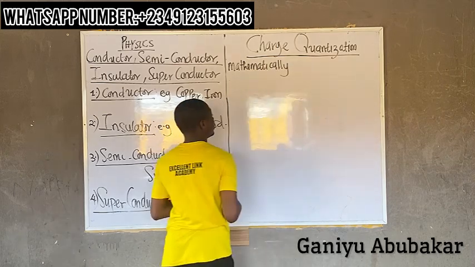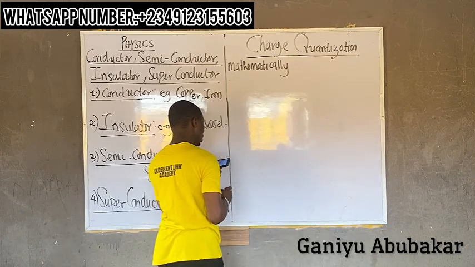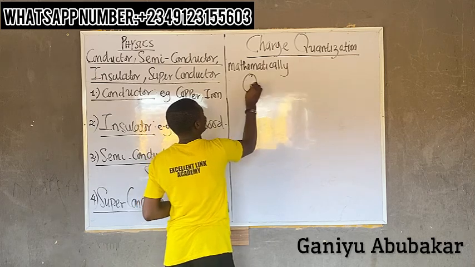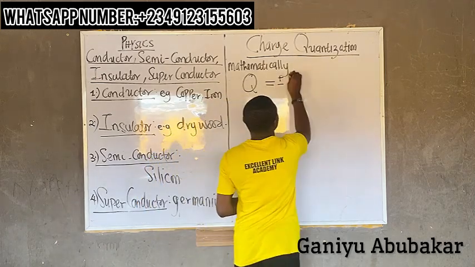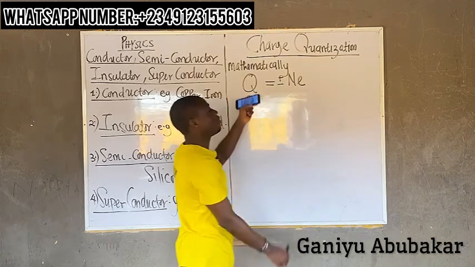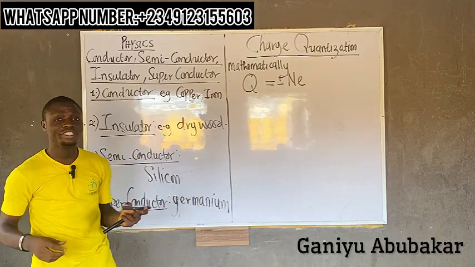Mathematically, charge quantization is represented with a capital Q. Capital Q is equal to plus or minus NE. This is the formula for calculating charge quantization.